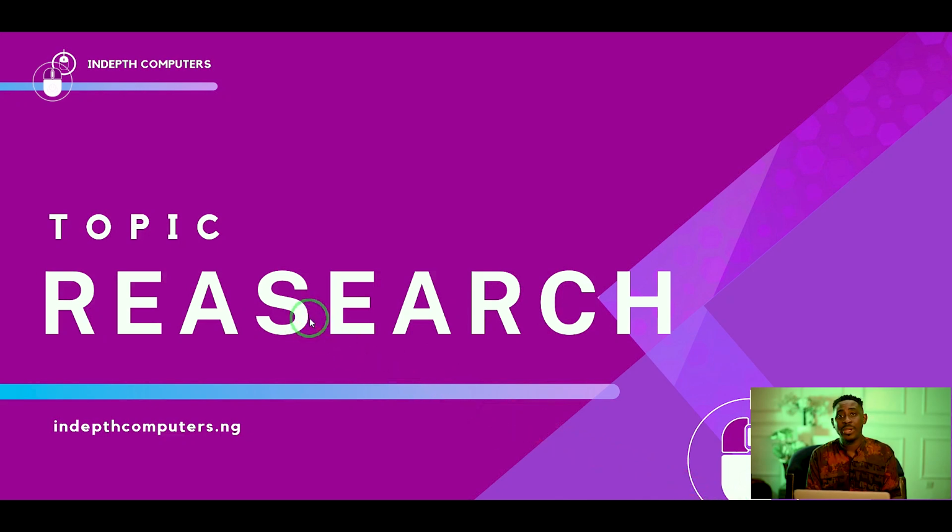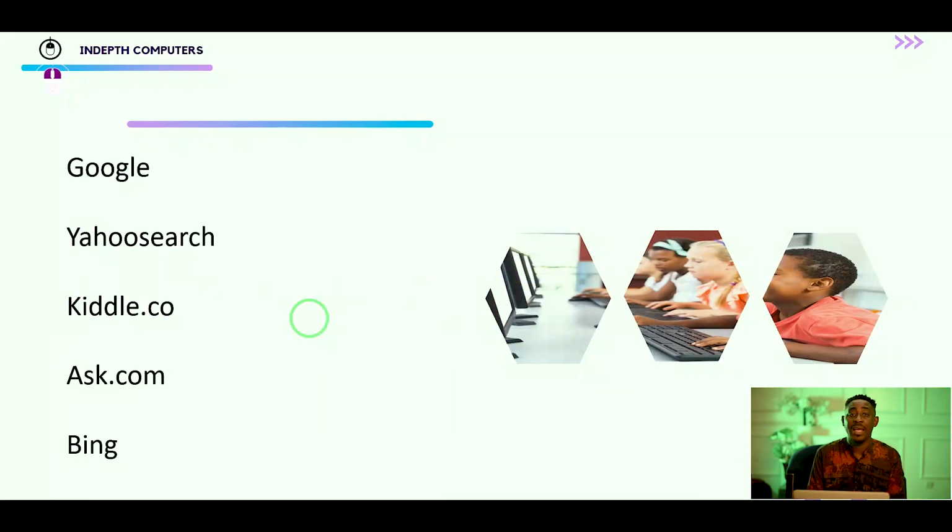And we'll be looking at using search engines in this particular class. And I can remember I told you that search engines are used for doing research electronically on the internet. And in that same class I told you about different search engines. I told you about Google, Yahoo Search, Google.co, ask.com, and then Bing. All of these and many more are search engines. And we call them search engines because we use them to do research on the internet.